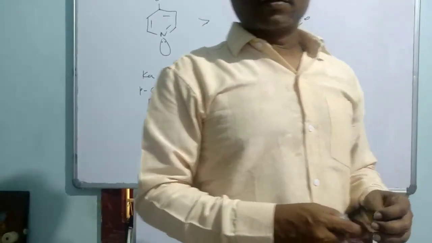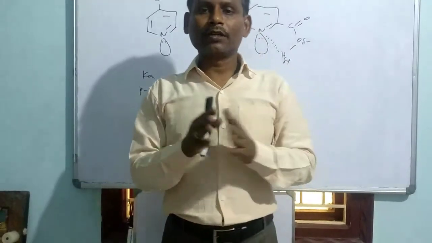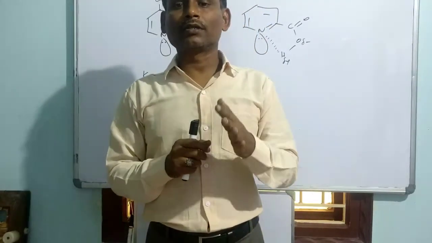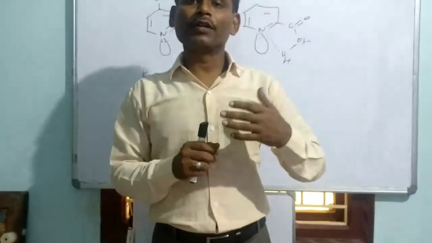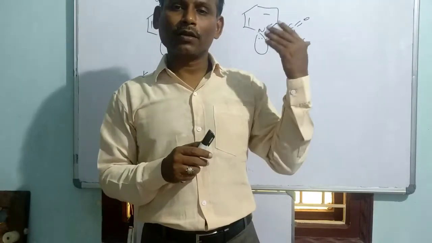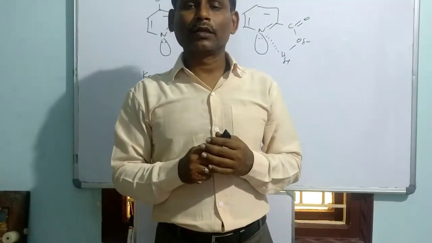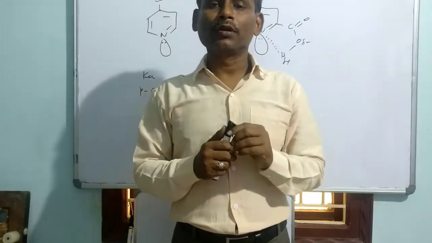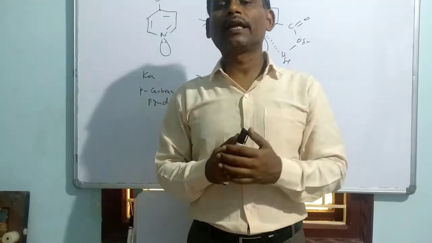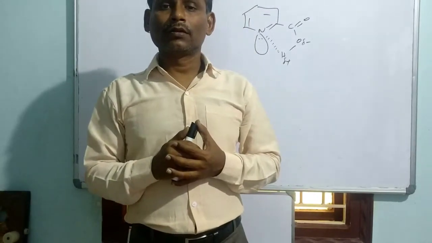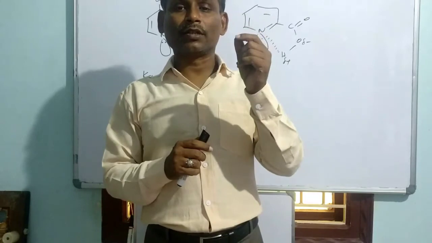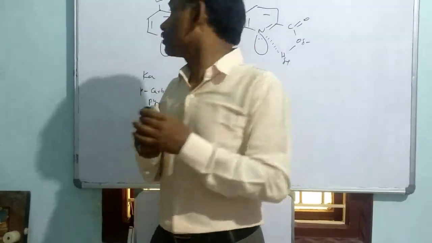So by this we are completing the discussion of acidity, the comparative acidity among the various compounds, which are explained by many factors. In that, especially the stability of the conjugate base has a major role, where we use the electronic factors to consider the conjugate base of the respective acid.